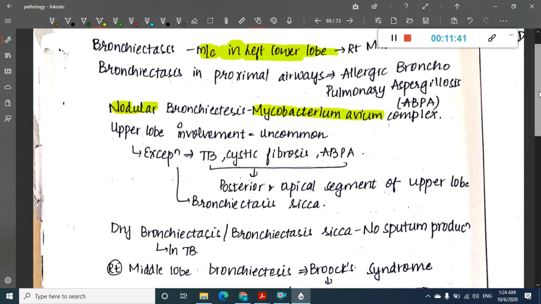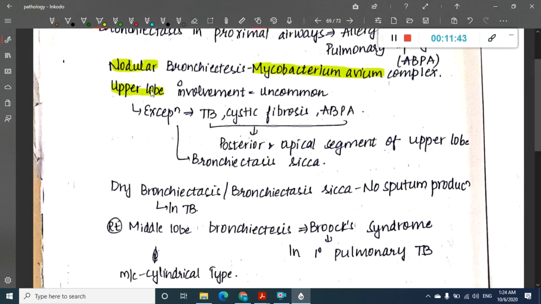Upper lobe bronchiectasis is uncommon. Where does it occur? It occurs in TB, cystic fibrosis, allergic bronchopulmonary aspergillosis and bronchiectasis sicca. In these cases, you see upper lobe involvement.